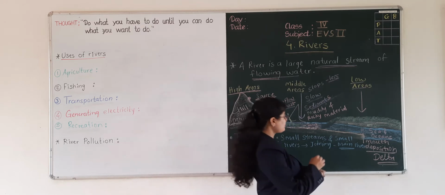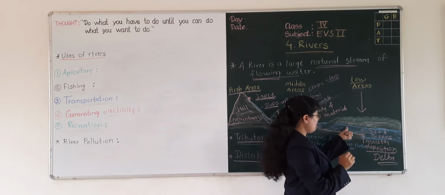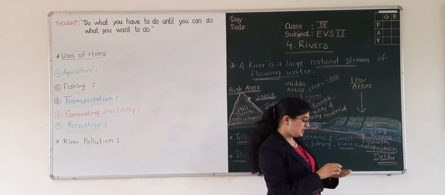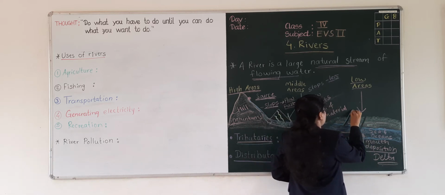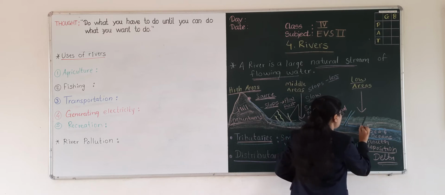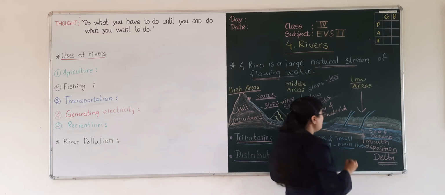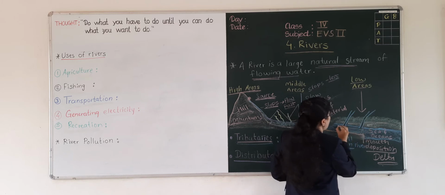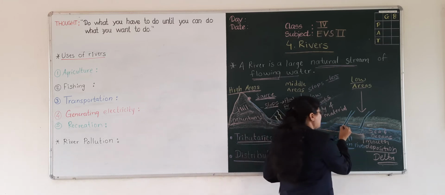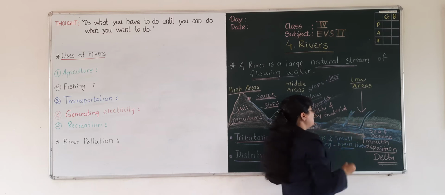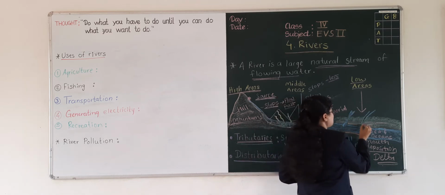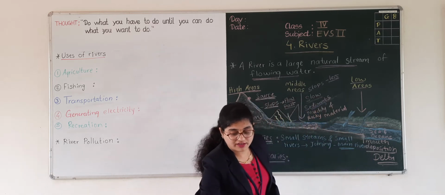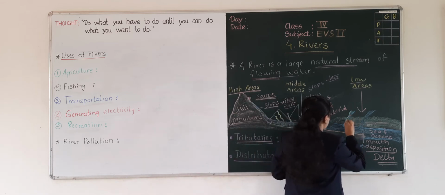Okay, see here. Here you can see the river at the middle, it gets broken. It forms different small rivers. This main river at the middle, it gets broken. See here, you can see here the river is broken. Here also you can see at the middle the main river is broken. Okay, we will show it in the green chalk.